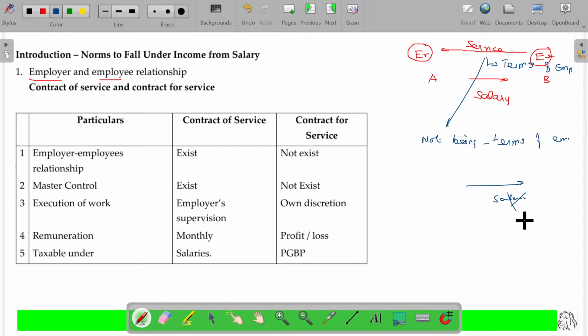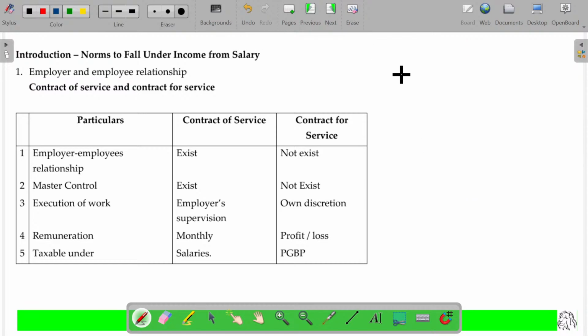Is that okay? Now you have to understand one more thing: the employer-employee relationship. No problem. For that, the employee renders services, and for that, the employer gives salary. Now, A, B. B rendered service.